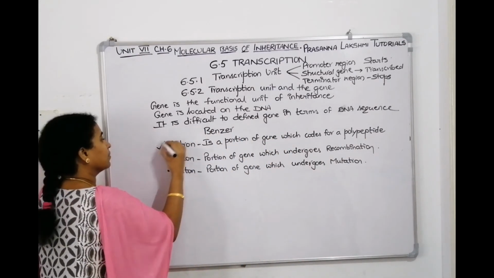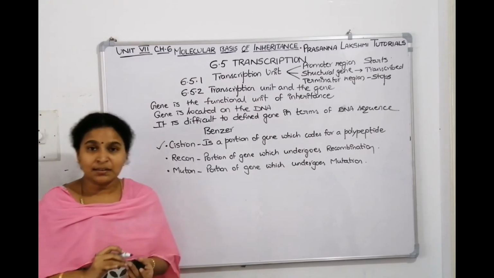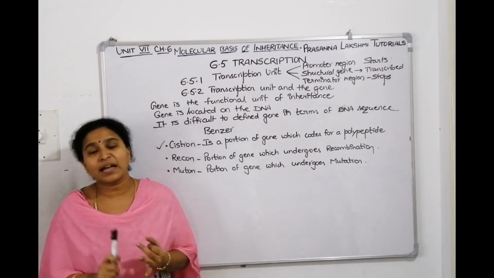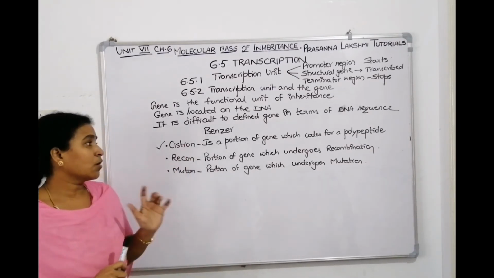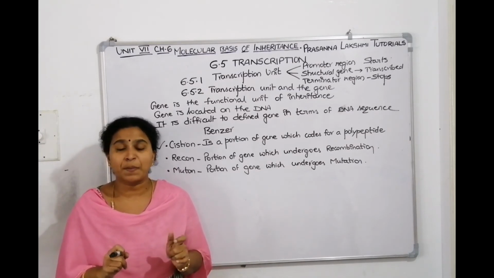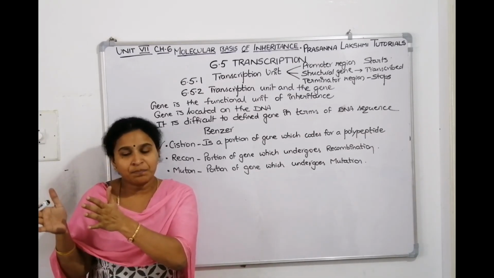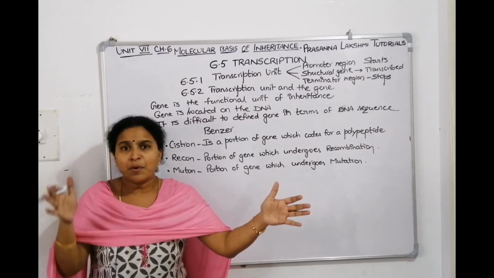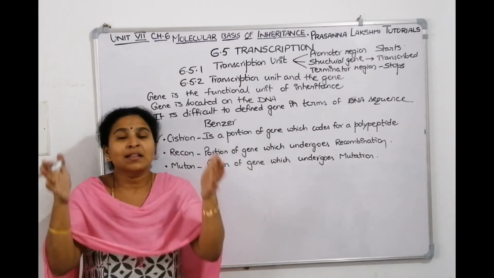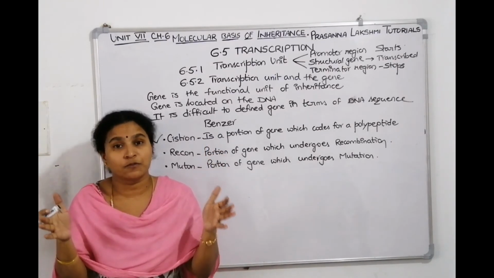Now let us stick to cistron. Benzer is a person who coined three words: cistron, muton and recon. So we'll hold cistron. What is cistron? Cistron is a part of a gene which codes for a polypeptide. Now, promoter, structural gene, terminator. Promoter is not coding for anything. Terminator is also not coding for anything. That means the structural gene codes for a protein.